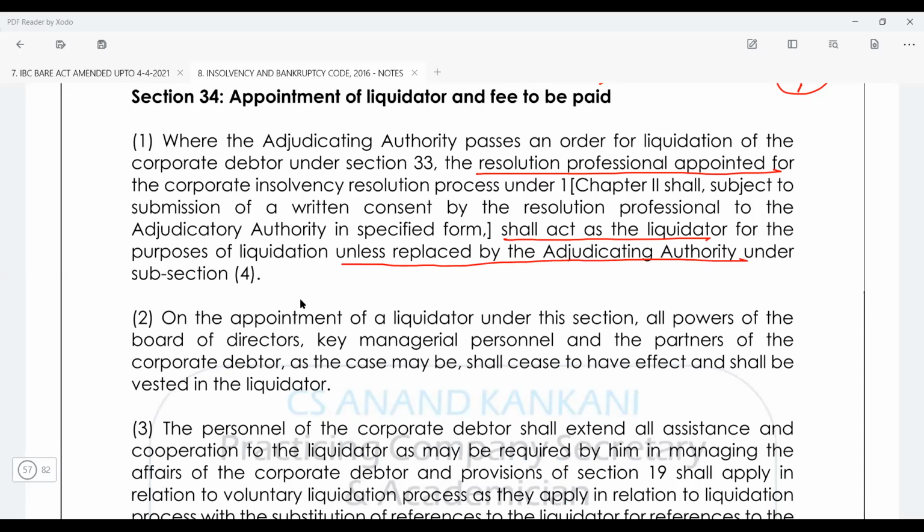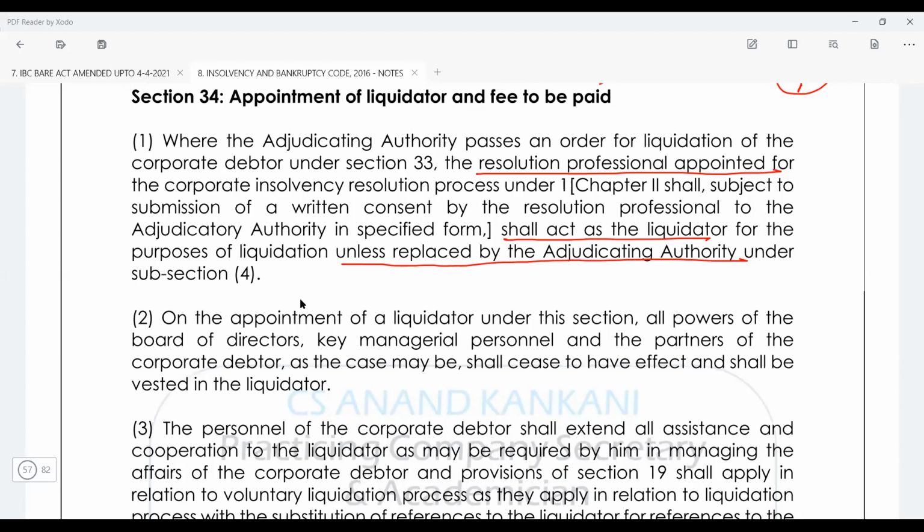Okay, is this clear? RP is going to continue as the liquidator after submitting his written consent. Do you think any separate order will be made for his appointment, or any other appointment letter?